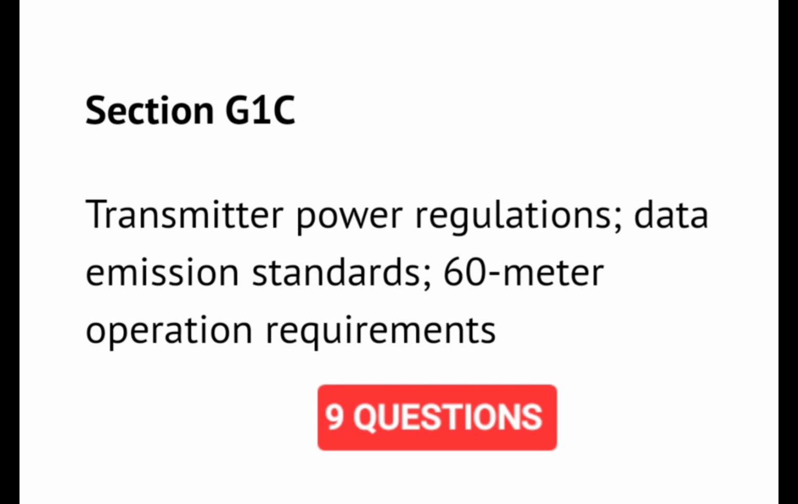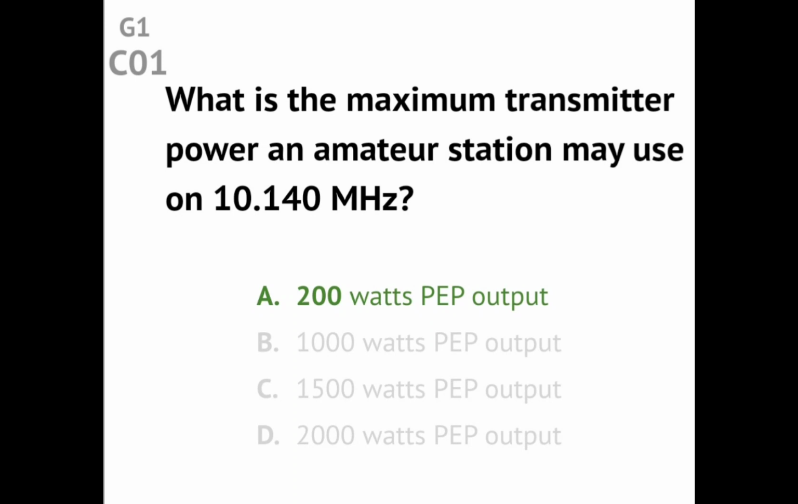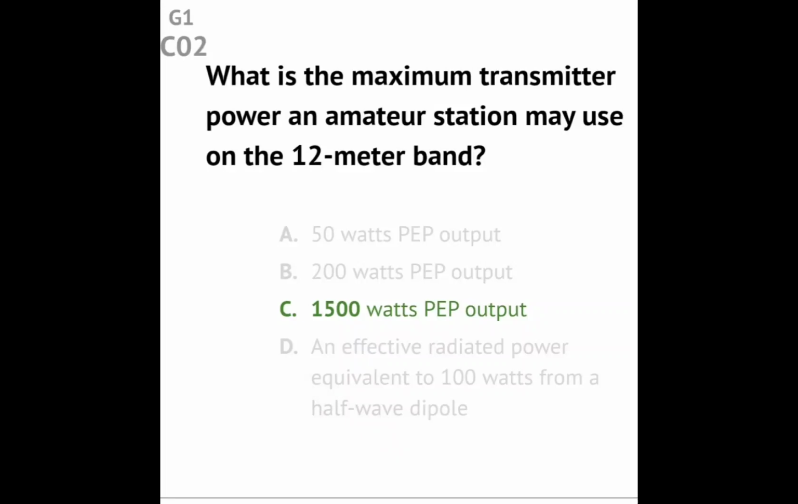Section G1C. Transmitted power regulations, data emission standards, 60-meter operation requirements. Question G1C01. What is the maximum transmitter power an amateur station may use on 10.140 MHz? Answer: 200 watts PEP output. Question G1C02. What is the maximum transmitter power an amateur station may use on the 12-meter band? Answer: 1500 watts PEP output.